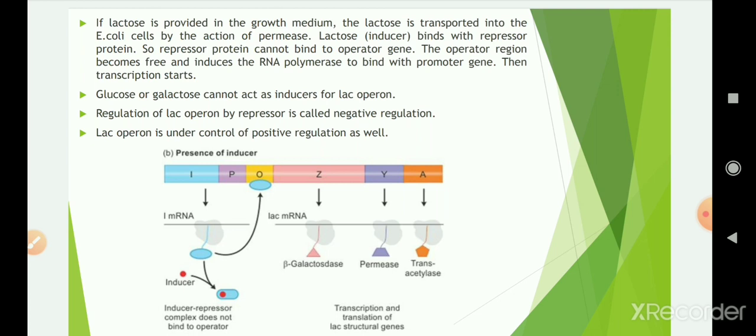The operator region becomes free and it allows RNA polymerase to bind with the promoter gene. Then transcription starts. Glucose or galactose cannot act as inducers for the Lac operon. This regulation of the Lac operon by the repressor is known as negative regulation. The Lac operon is under the control of positive regulation as well.